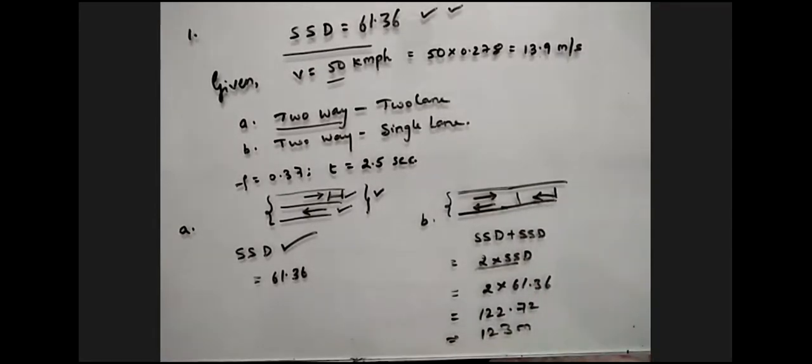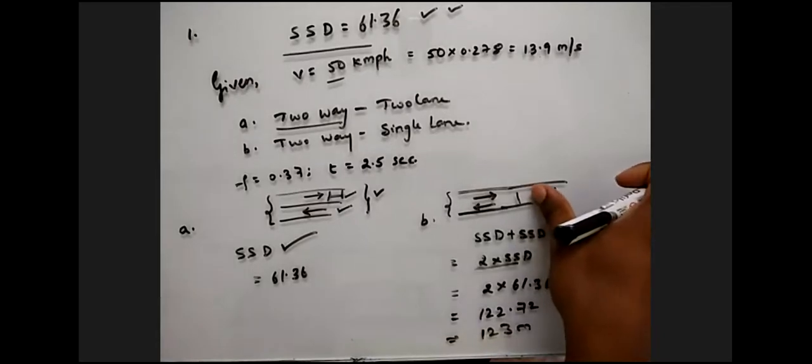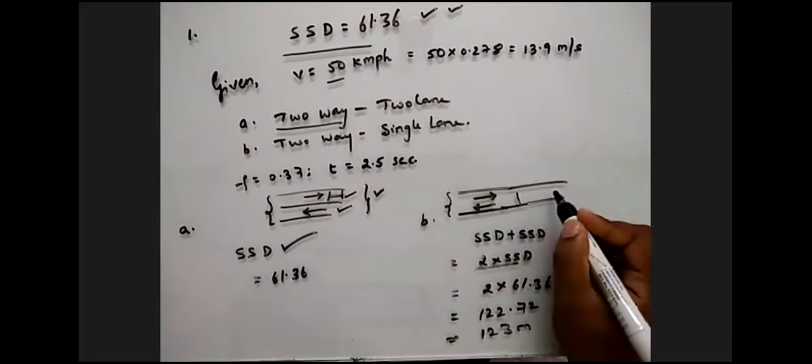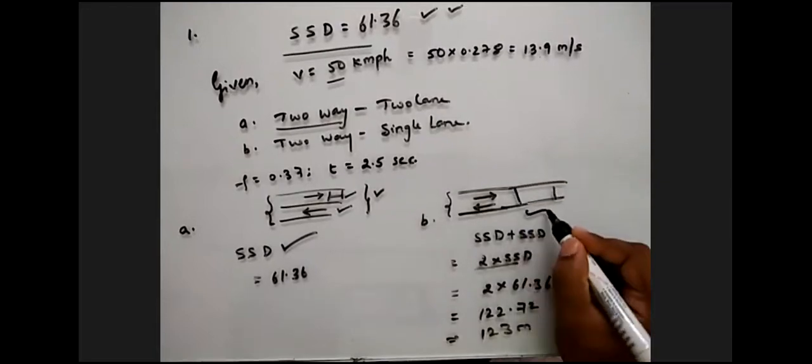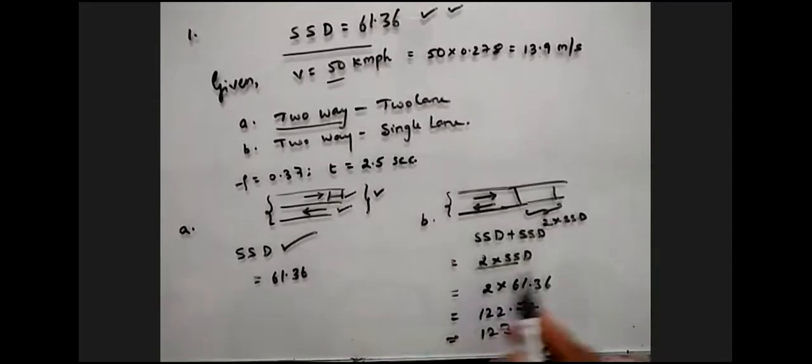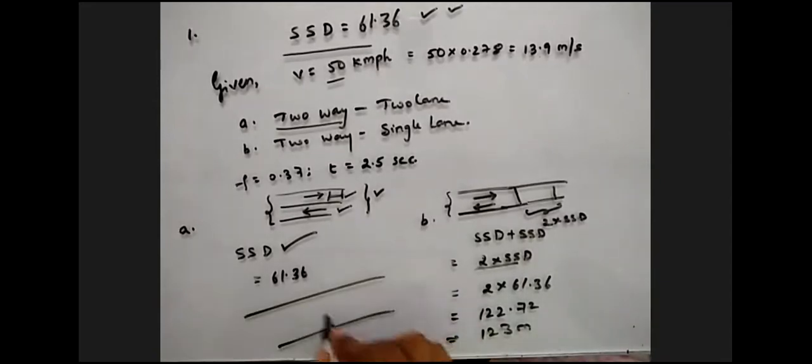right? So that is why, to avoid a head-on collision or to avoid accidents, a person should have a minimum of 2 times SSD. Again, if you want to talk only about a single lane, one-way traffic, how much do we need to stop the vehicle? Anyone? If there is only a single lane and only one-way traffic, how much SSD does he need?